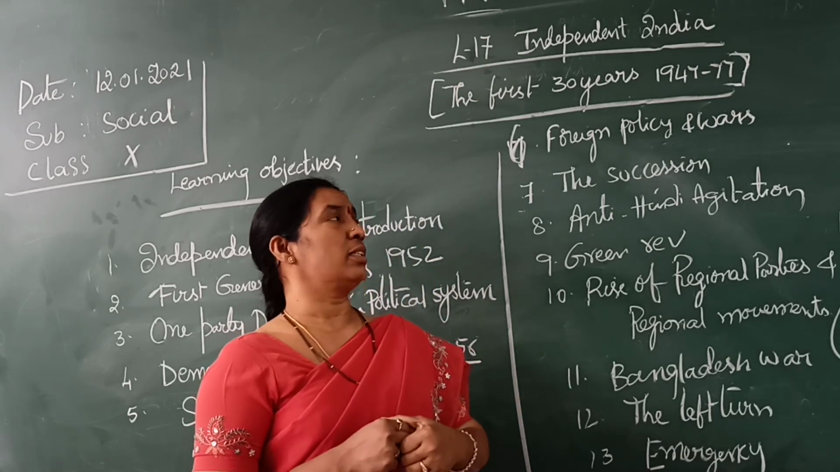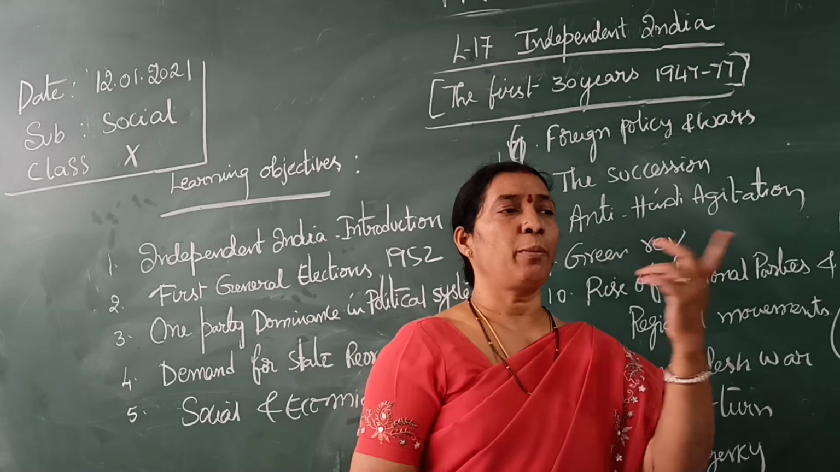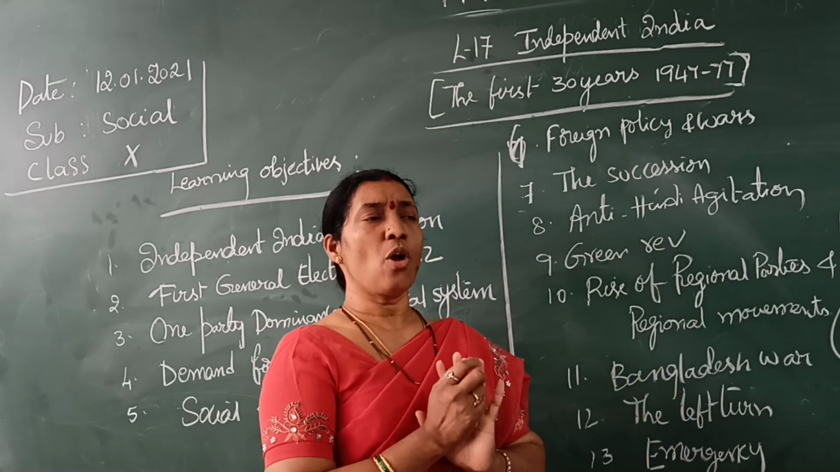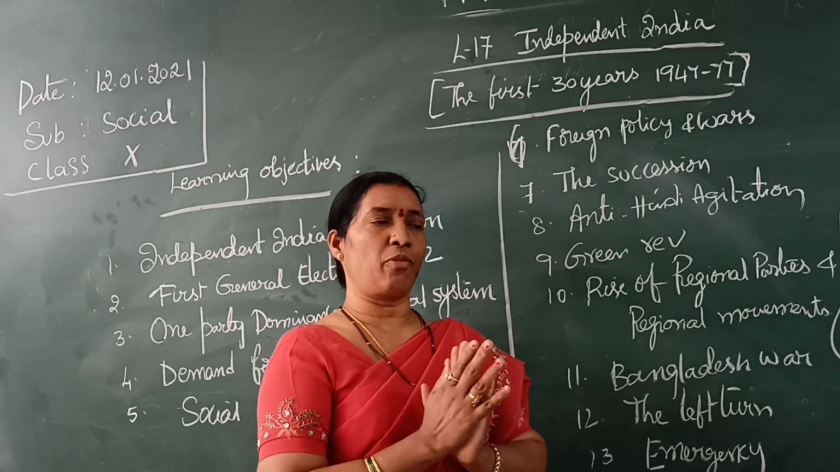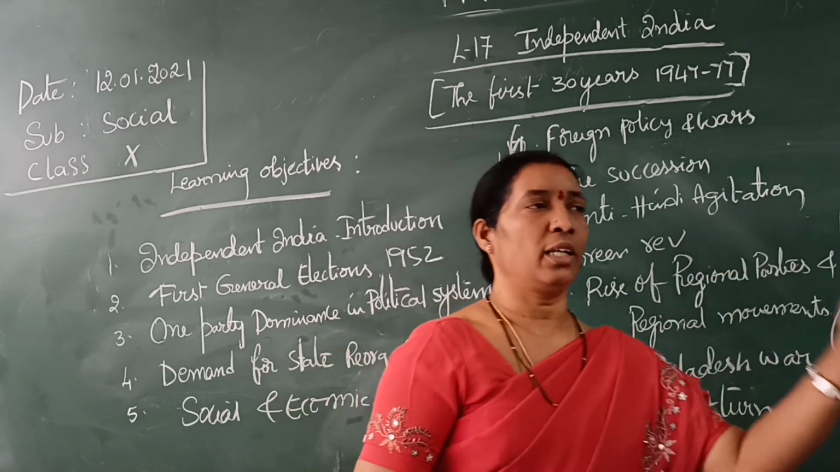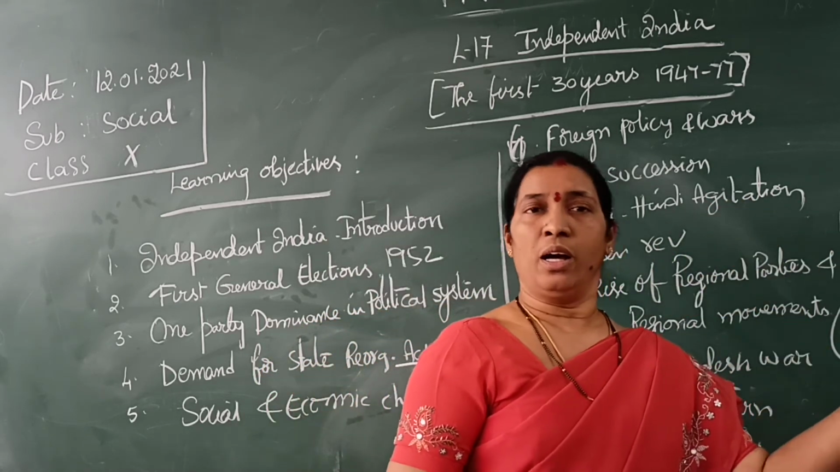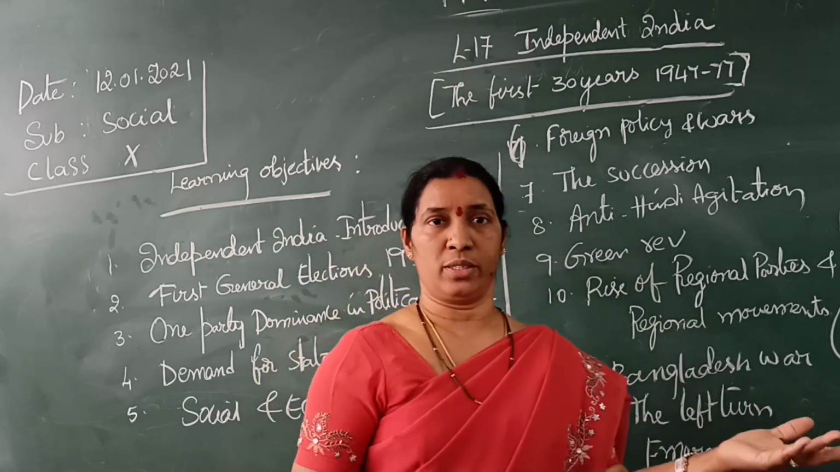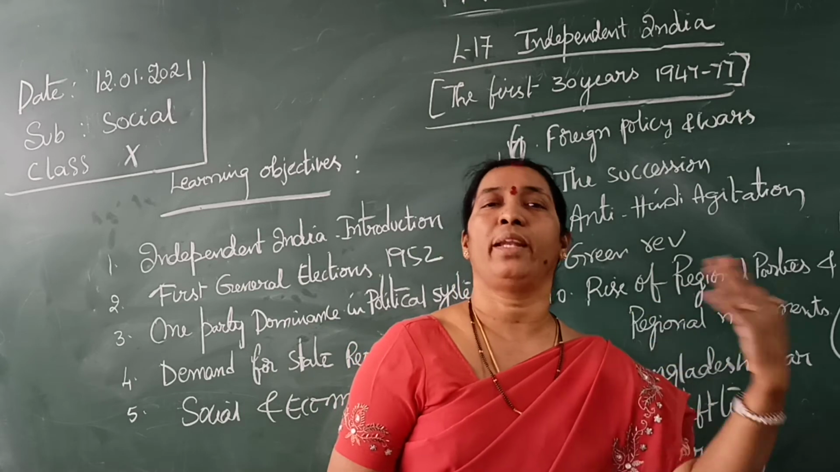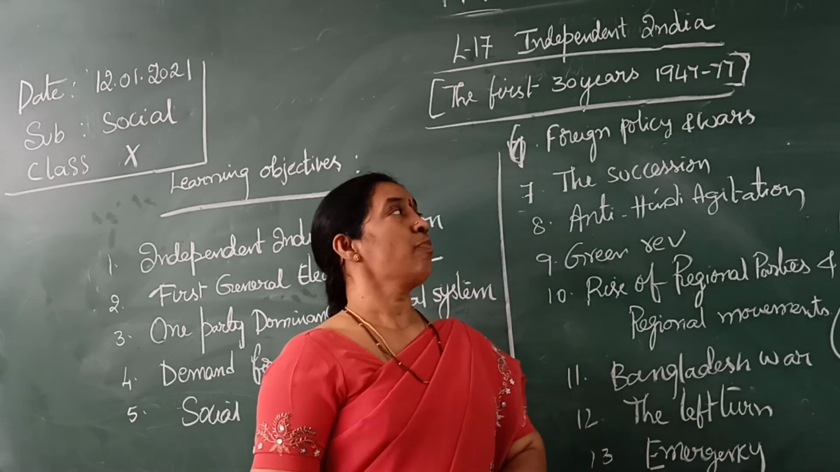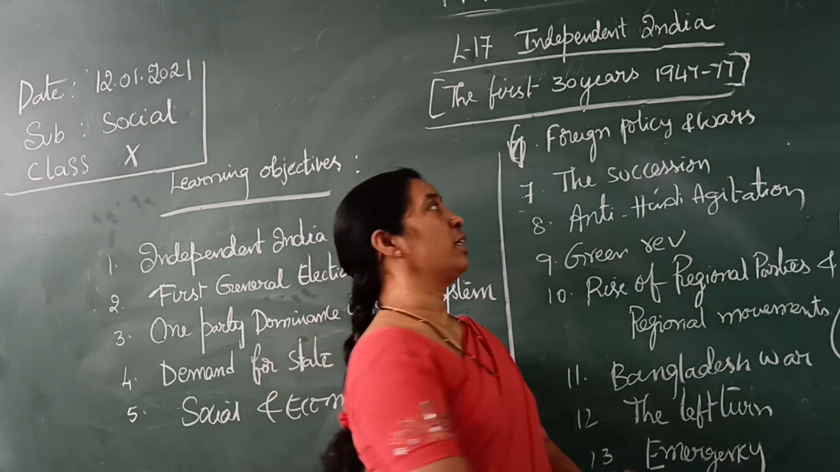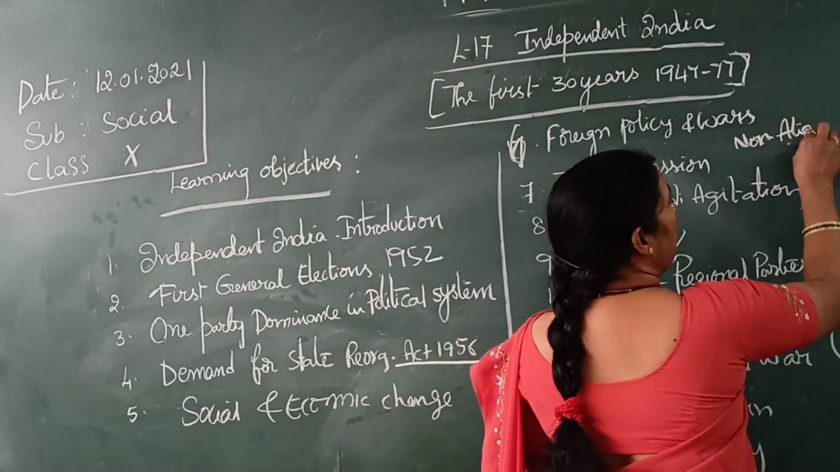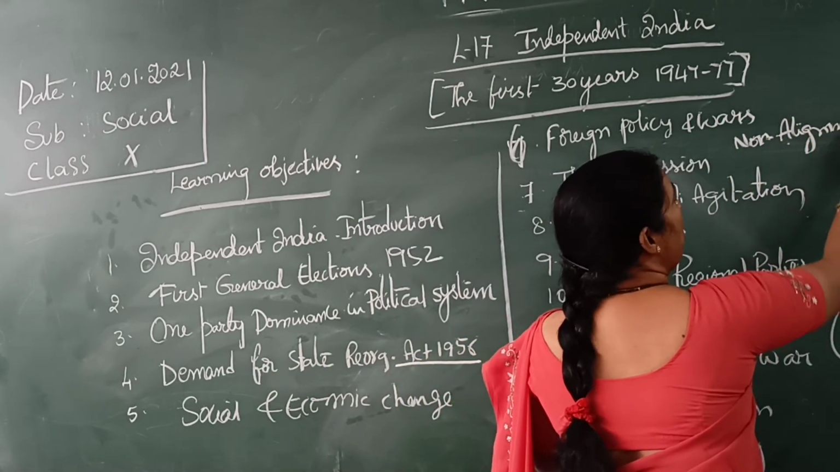For that reason, a foreign policy is very much needed. So what is our foreign policy? What is meant by foreign policy? It is how we react towards other countries, how we behave, how we maintain relations with other nations. Our foreign policy is the non-alignment policy. What is this? Non-alignment policy.